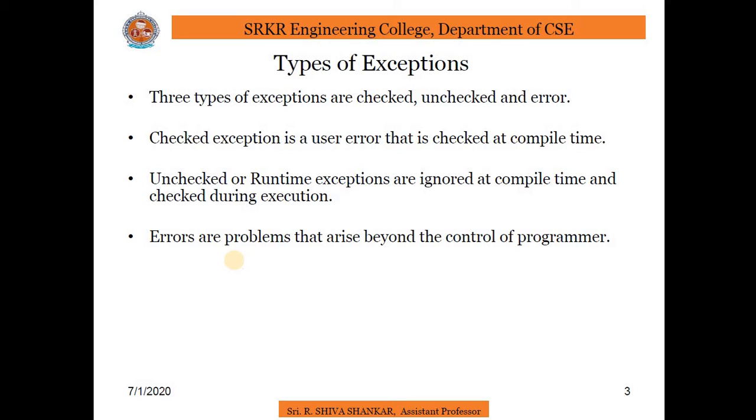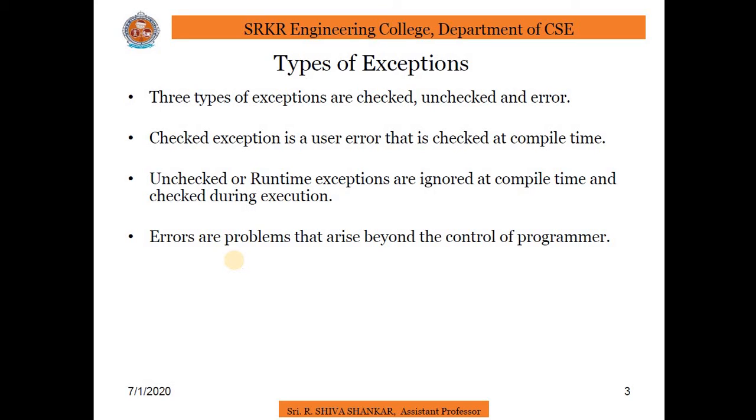Coming to unchecked exceptions, they are also known as runtime exceptions, and they are ignored at the time of compilation but checked during execution of the program. Unchecked exceptions can also be defined as the classes that extend the RuntimeException class. Examples are ArithmeticException, NullPointerException, etc.